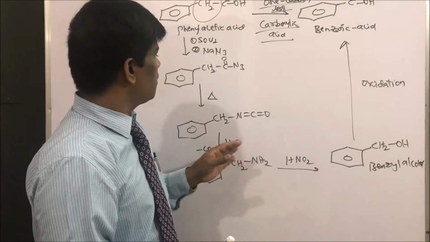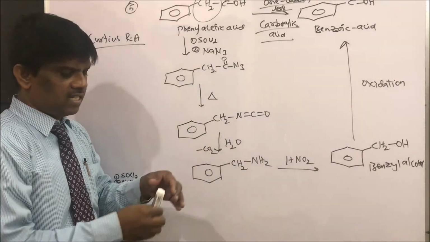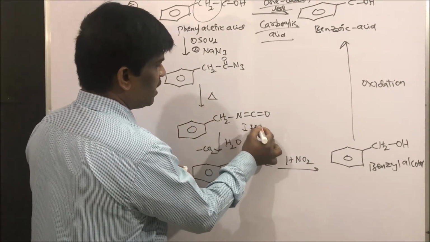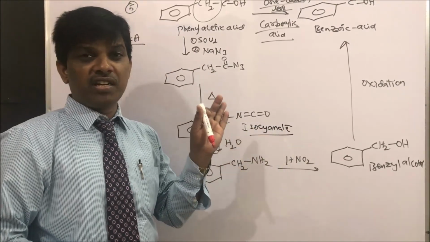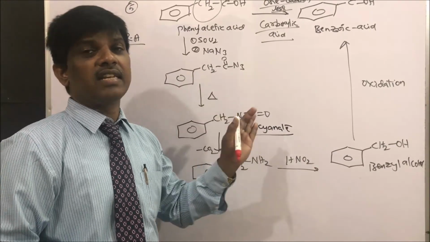So the common intermediate in all these reactions is the isocyanate intermediate, isocyanate. This includes electron deficient nitrogen. This is the beauty of this reaction.